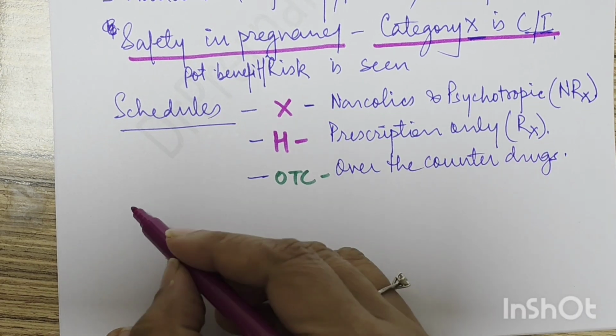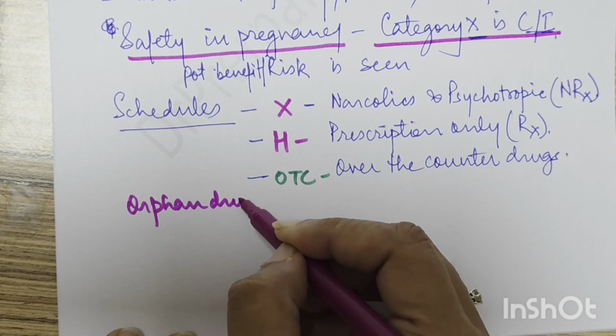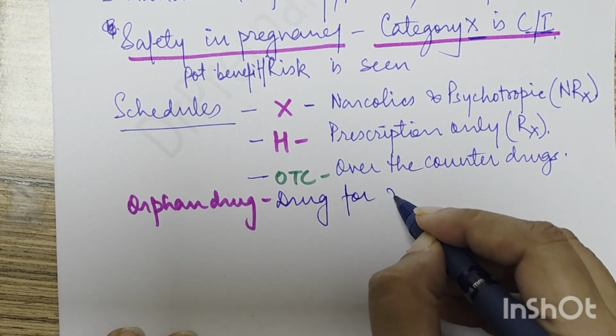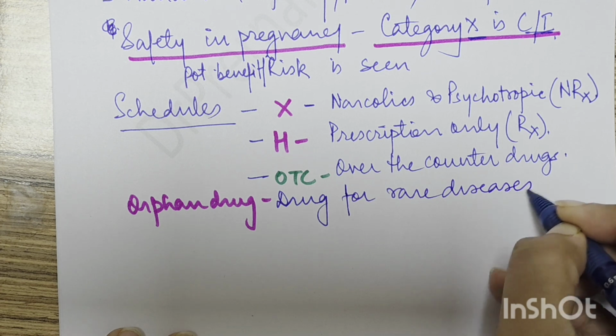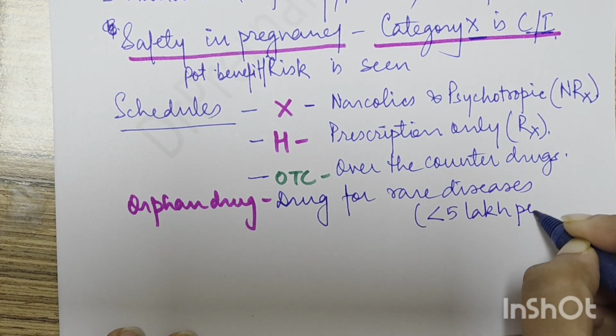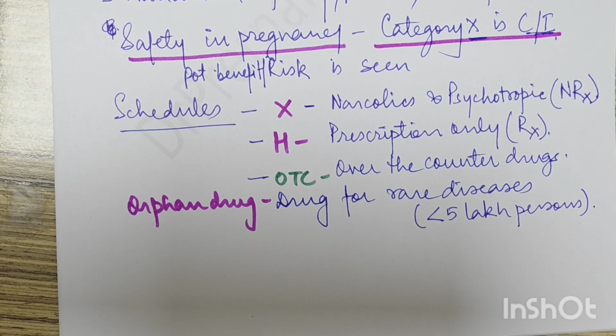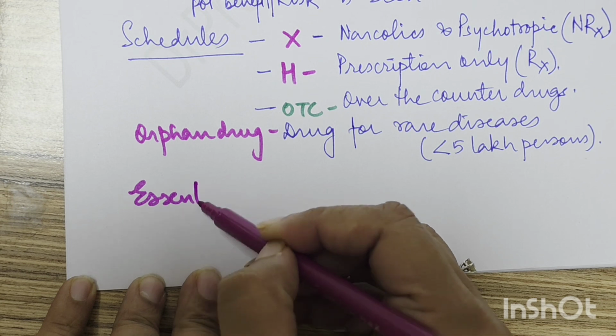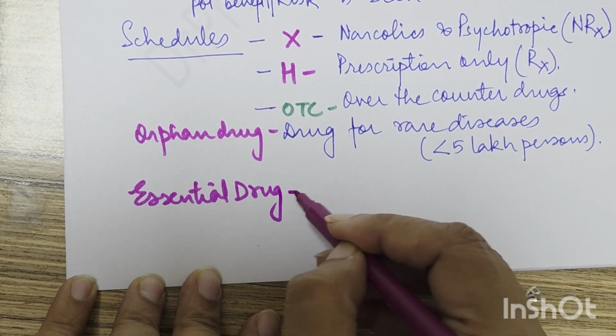What is an orphan drug? An orphan drug is a drug used for rare diseases, a rare disease being one affecting less than 5 lakh persons. In the same light, we have another definition, essential drug. What is an essential drug?